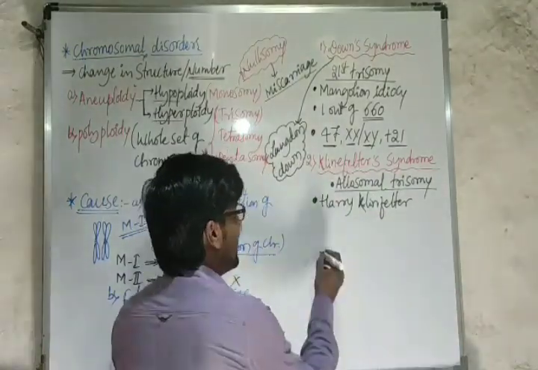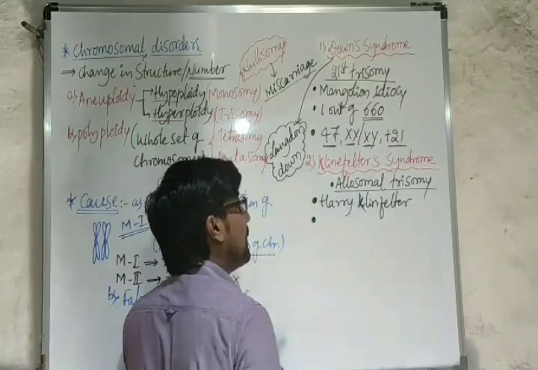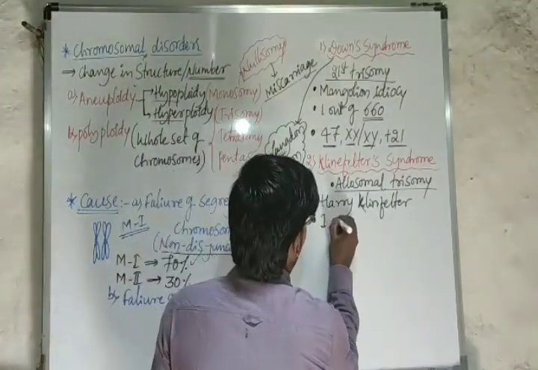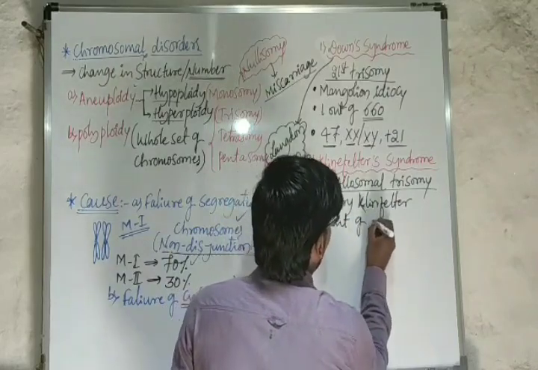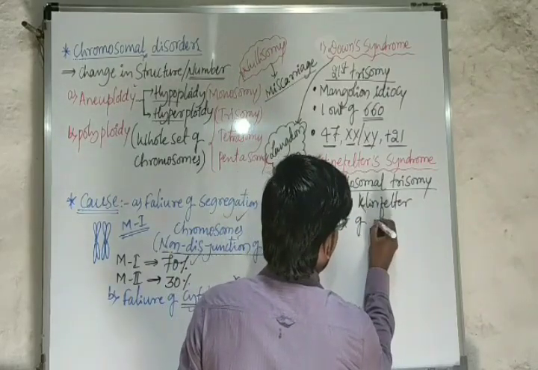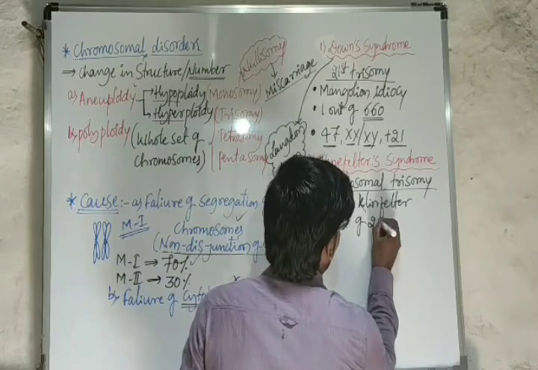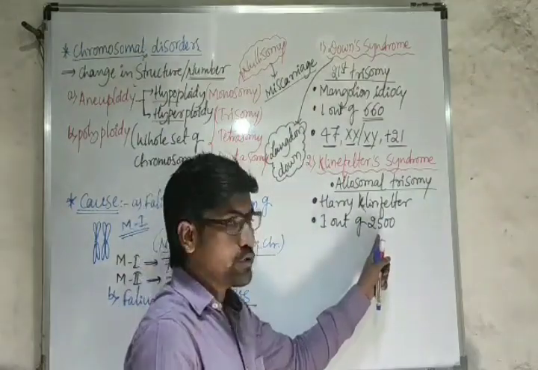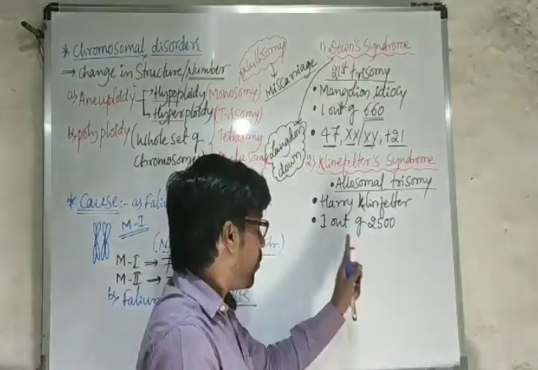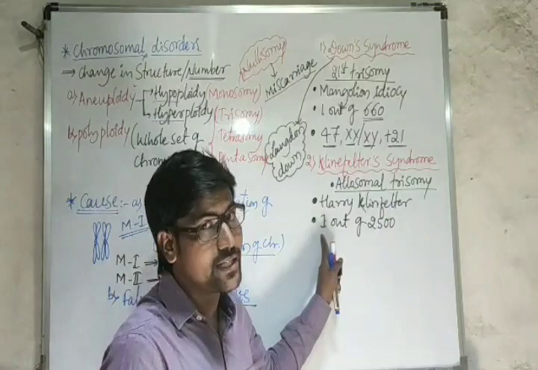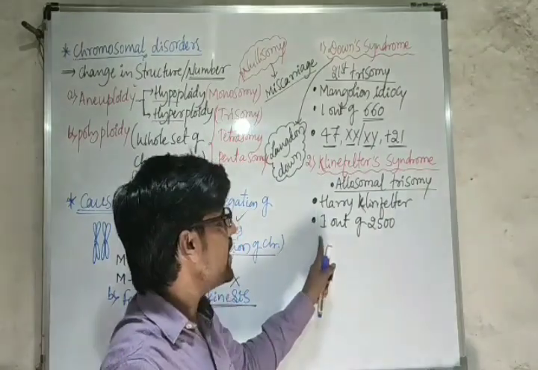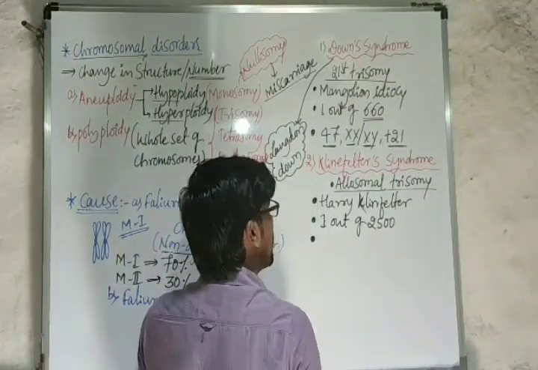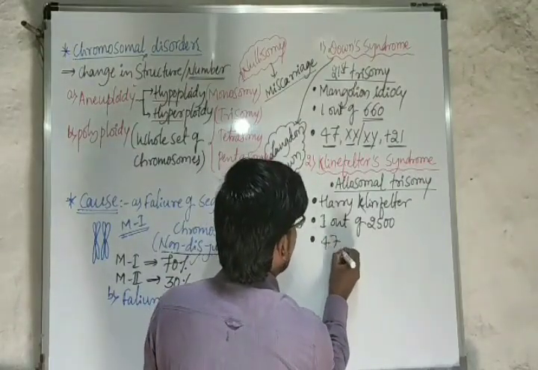The birth rate of this syndrome is 1 out of 2,500. That means out of 2,500 births, one baby will suffer from this disorder. If you want to write its karyotype, the karyotype of this disorder is again 47.